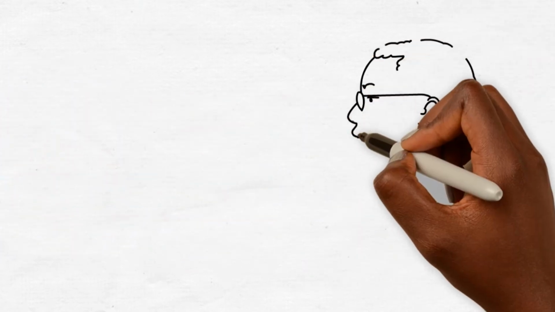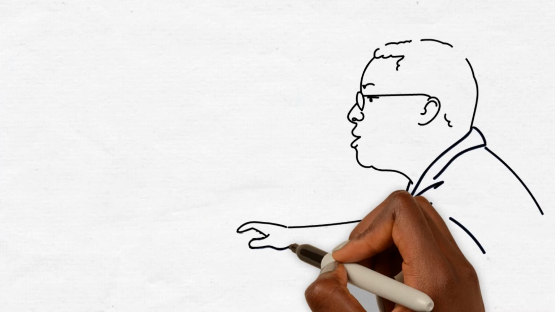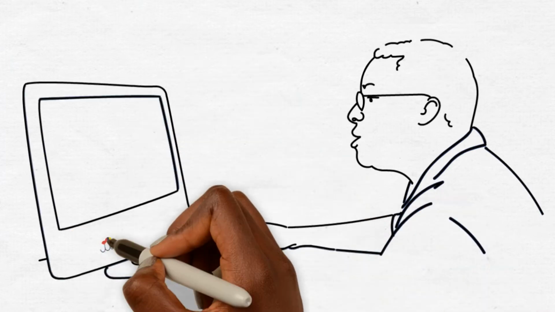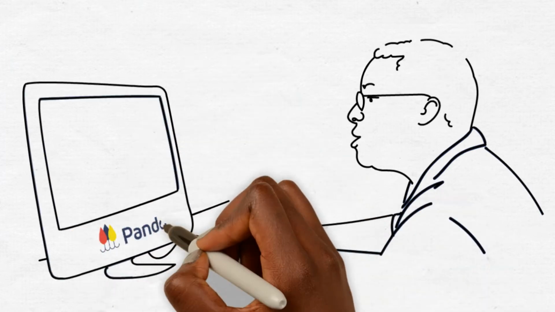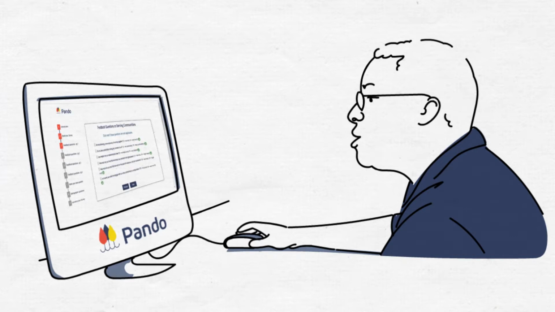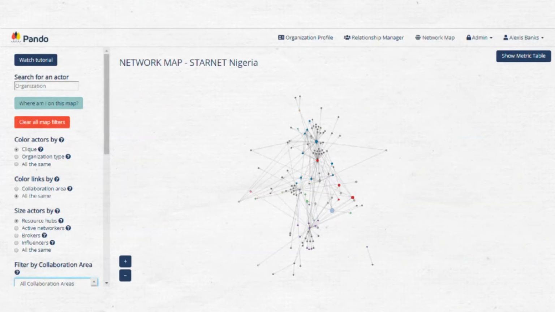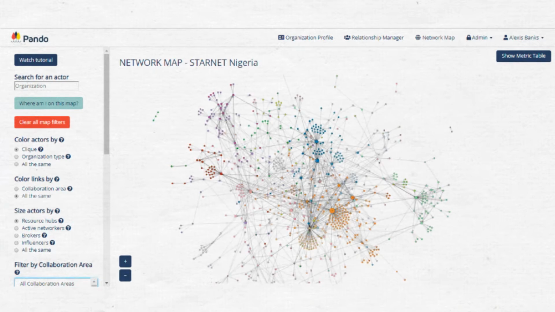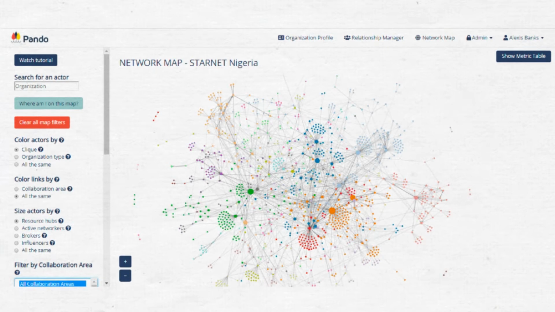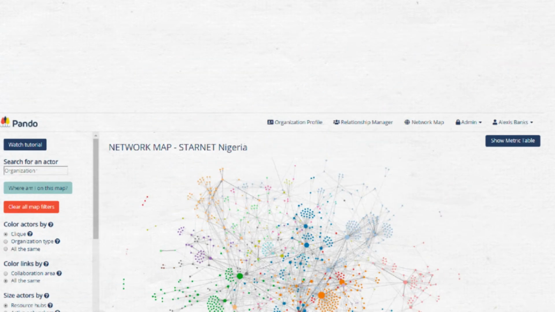Esther also uses feedback surveys to collect and respond to reactions from map participants about how organizations work and challenges facing the civil society ecosystem. Finally, Esther uses Pando to periodically track the changes to the network map over time as organizations build new meaningful relationships in their work to improve accountability in Nigeria.